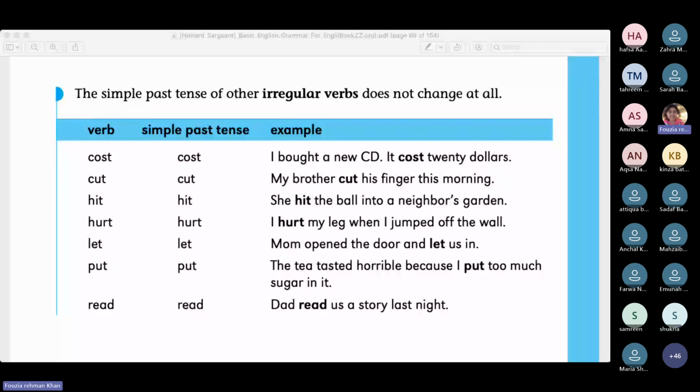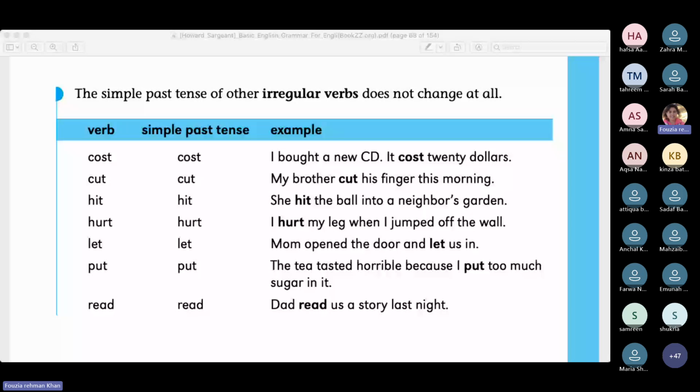Okay, would someone, Shukriya, just solve the first one for us. I bought a new CD, it cost $20. How do you know that? From the first phrase we can understand that both use the past, exactly right? Because there has to be consistency in the use of tenses, whatever you are writing.